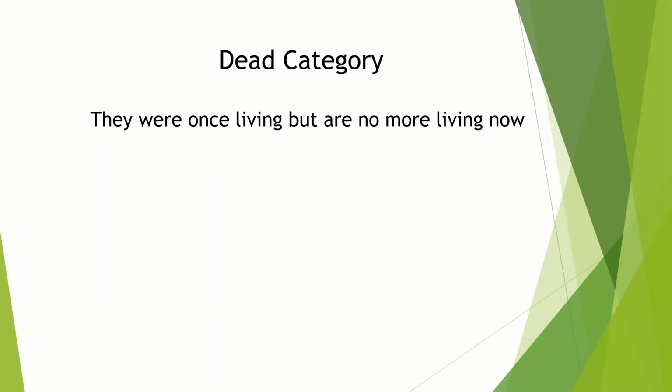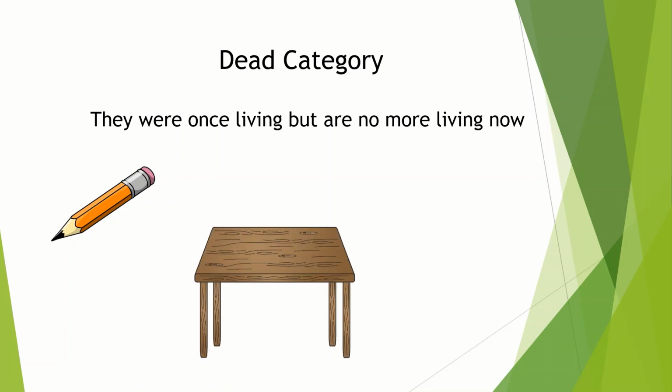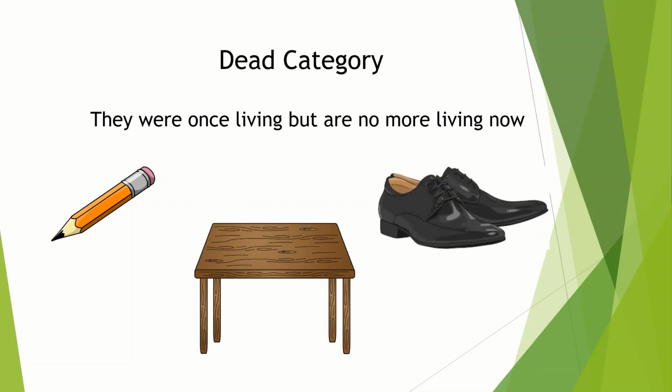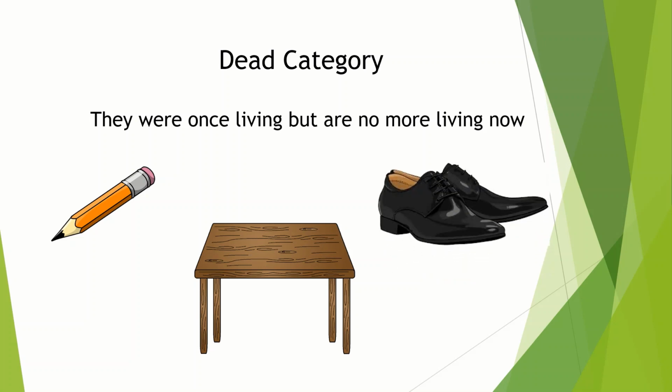I hope that by now you must be clear about living and non living things. But there is another category besides living and non living. This is the dead category, which means that they were once living but now are no more. Some examples of dead things are a pencil made up of wood, leather shoes made from skin of an animal. Wood was once a part of a tree which was living. Leather is also made from skin of a living animal. These things were once living, but now are not, so they are considered dead. In the same way, a wooden table can also be considered dead.